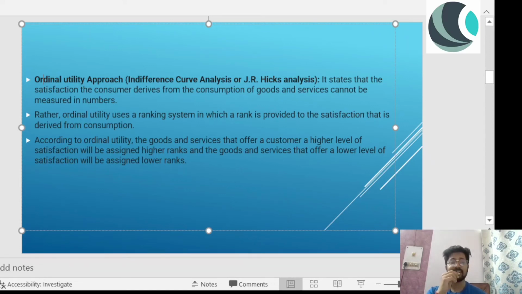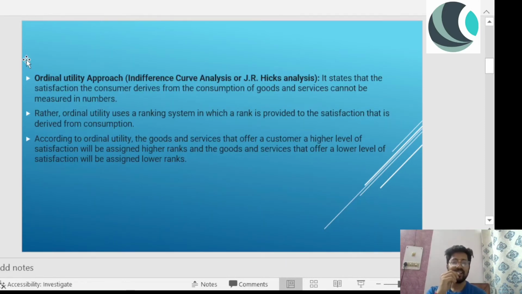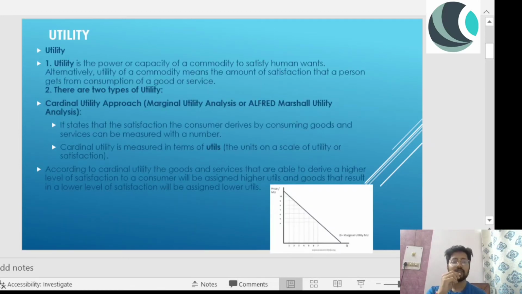So these are the approaches. There are two types of utility: cardinal and ordinal. I'm sorry for the misplacement, because certainly there was some error over there. It is ordinal, right? And the first one is cardinal utility. I hope the difference is crystal clear to all of those who are watching the video. And certainly you have to remember that the cardinal utility approach is also known as marginal utility analysis or Alfred Marshall utility analysis.